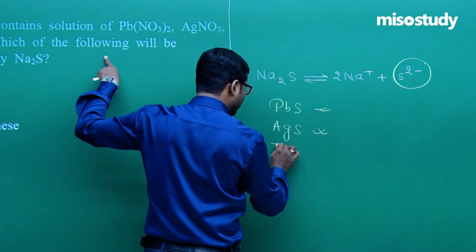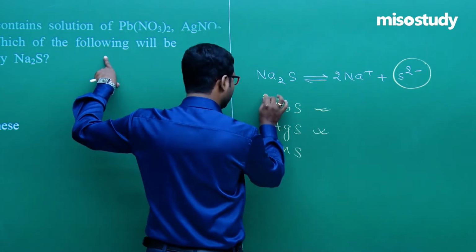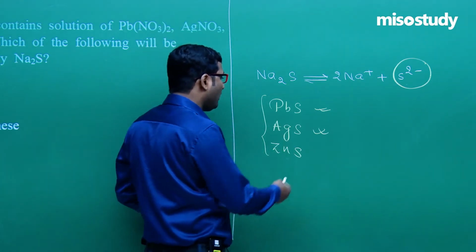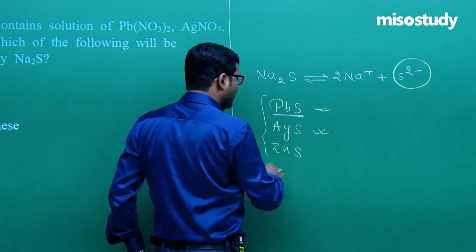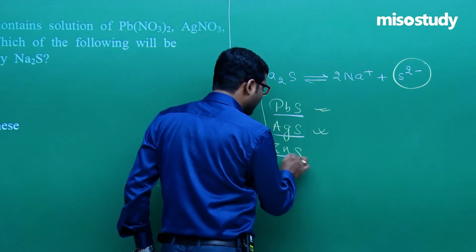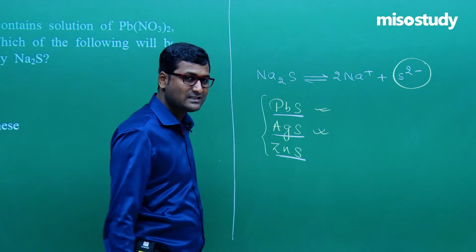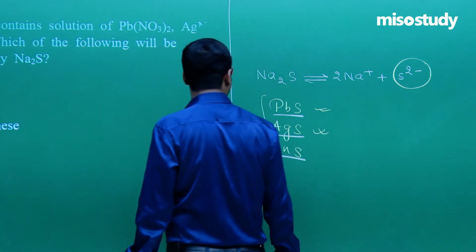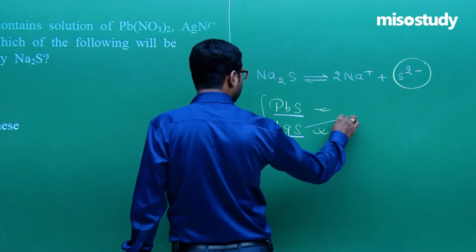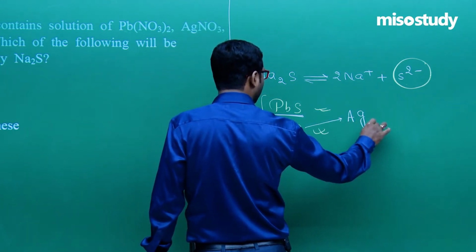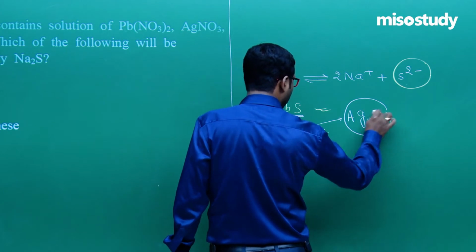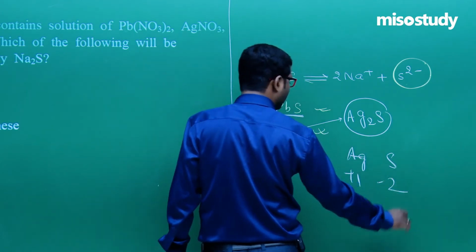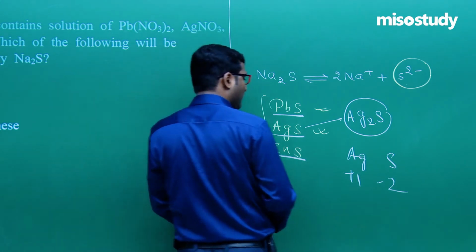They form AgS and ZnS. Clear? In each and every case the reaction takes place. So they form PbS, AgS, and ZnS. One more thing we need to balance here: it will give Ag2S, because Ag has common oxidation state +1 and sulfur has common oxidation state -2.